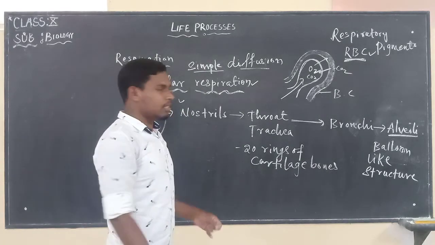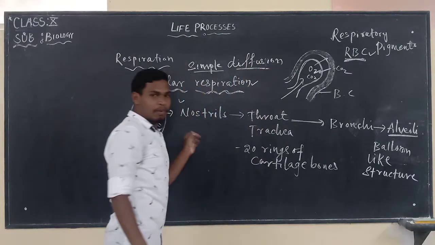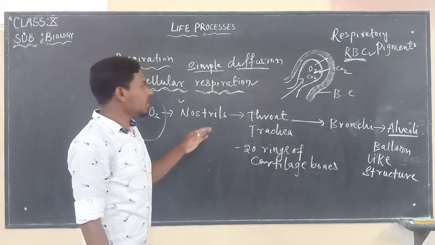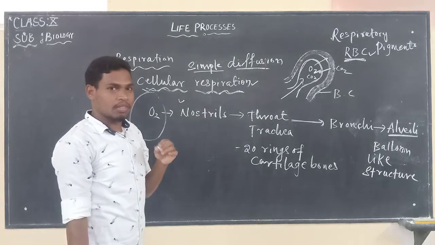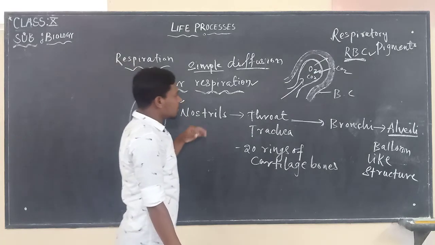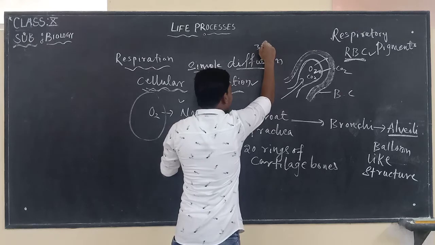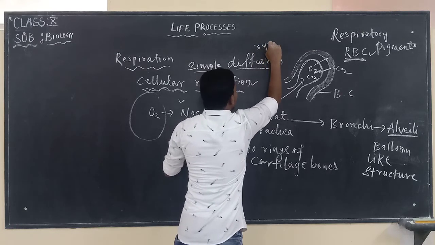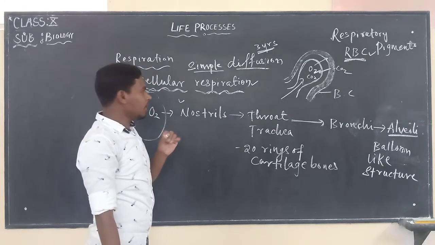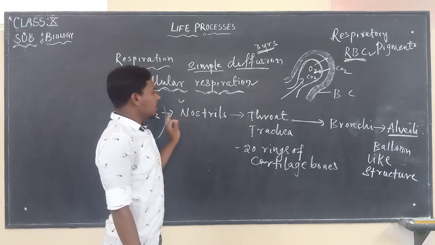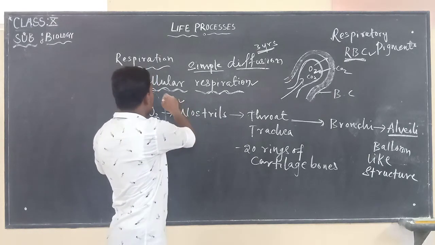As we are multicellular organisms, if simple diffusion alone took place in us, then it would take 3 years for molecular oxygen to reach from the lungs to the bottom part of our body, the toes. How many years will it take? 3 years to reach from the lungs to the toes. So we have a special respiratory system which undergoes respiration.